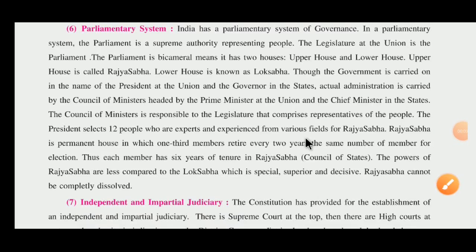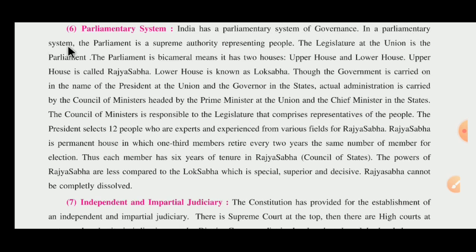Dear children, whatever topic we learn, we should also read it from our textbook. Our sixth topic is the parliamentary system. India has a parliamentary system of government.